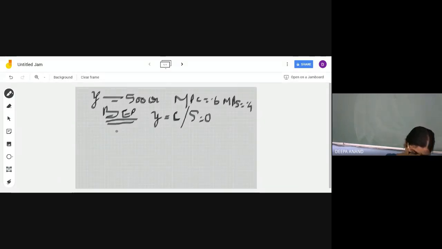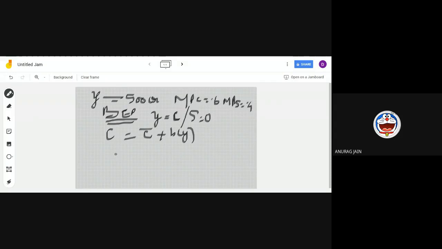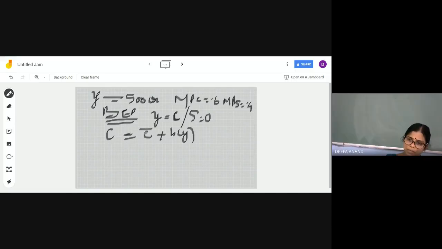Okay, so here you write the consumption function. Consumption is equal to autonomous consumption C bar plus B into Y. Have you all forgotten the consumption function? What is the consumption function, Anurag? Autonomous consumption plus MPC into income. Yes, autonomous consumption plus B into Y.